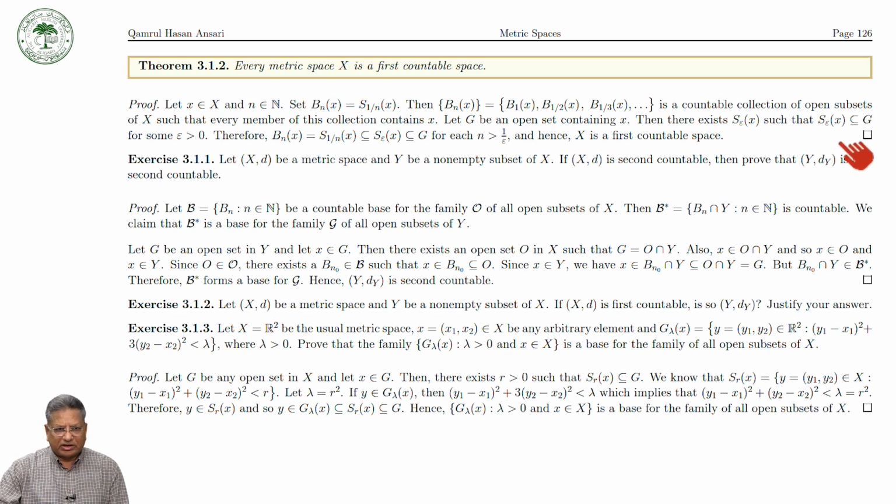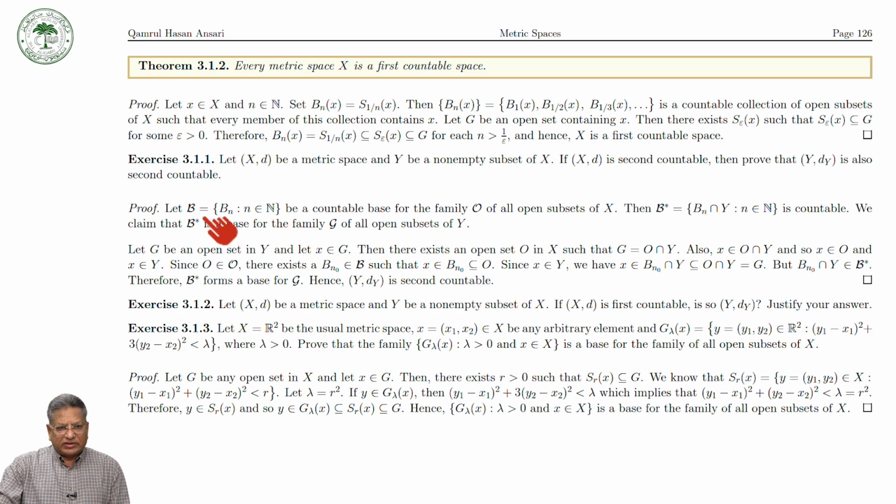Now here the only thing to keep in mind is that (X,d) is a second countable space. So the metric space is second countable. It means that the family of open sets in X has a countable base. So here we have to prove that the family of open sets in Y has a countable base in Y. So that is the only thing to prove.